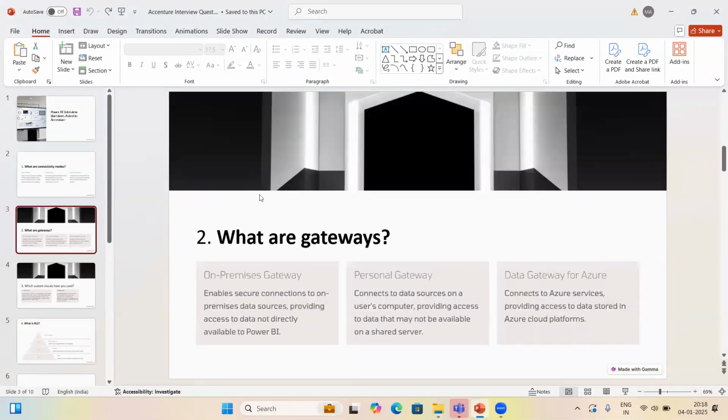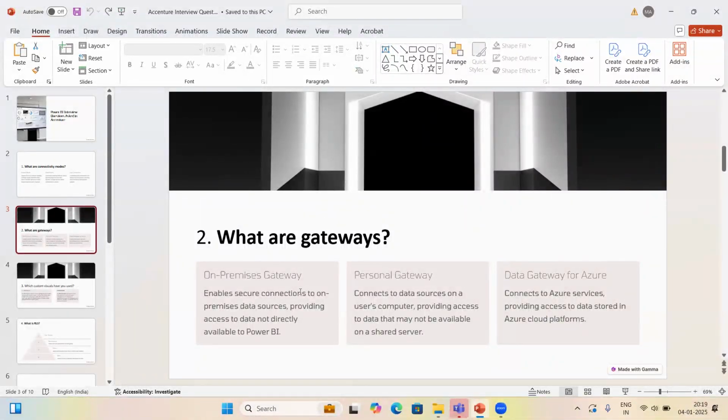Then moving to the next question, what are gateways? Gateways are the thing which will help us connect the data between our on-premise data source and the Power BI service. Whatever reports, dashboards, or data sources we have at our end, if all the things need to be updated properly, then we need this gateway so that we can connect our Power BI Desktop with the service. Without this gateway, we cannot schedule any refresh and we cannot do any updates. So this is the purpose of the gateway. It will connect our on-premise data with the Power BI service.